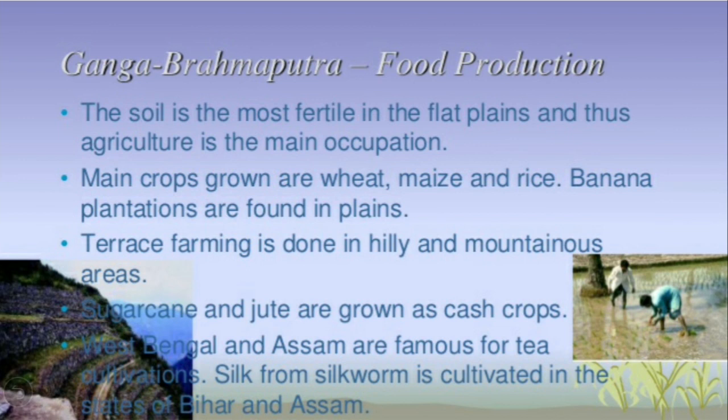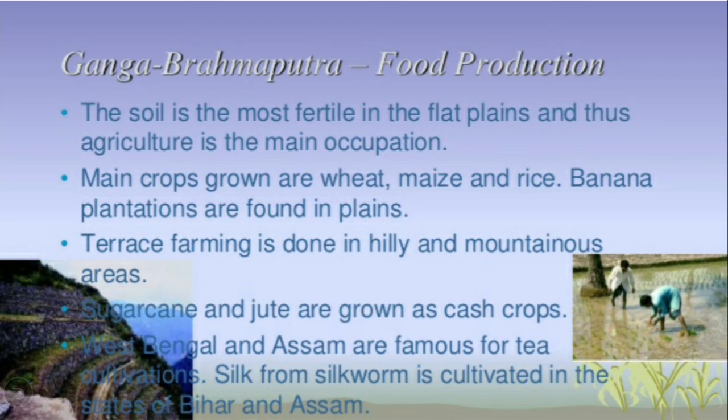Now let's see the food production in this area. The soil, children, is the most fertile in the flat plains, and thus agriculture is the main occupation here. The main crops are wheat, maize and rice. Banana plantations are also found in plains.